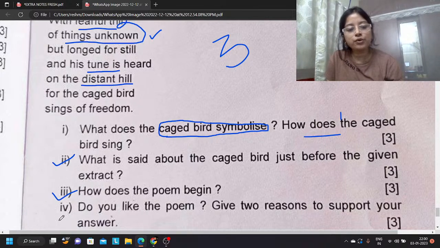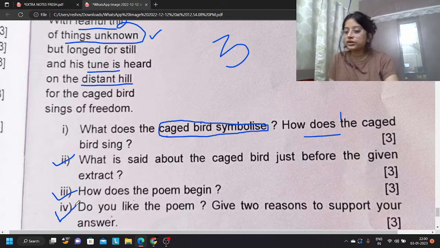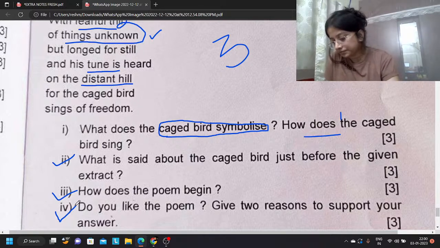Do you like the poem? Give two reasons to support your answer. This is your value based question. These kinds of questions are very important these days because CBSE also is moving to these kinds of questions.